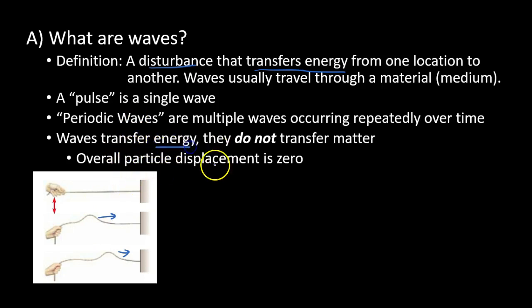Waves, to reiterate, they're a transfer of energy. They are not moving matter. If I have a wave going from point A to point B, particles, matter, they are not going from A to B. There's a big difference between the motion of waves and the motion of particles. Particles actually, as we'll see soon, have a displacement overall of 0 as those waves are passing by. All right, so those are waves.